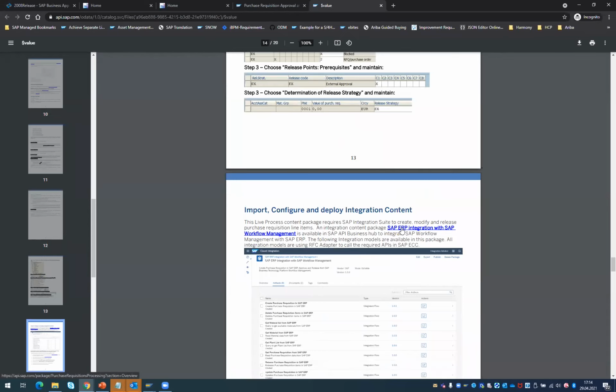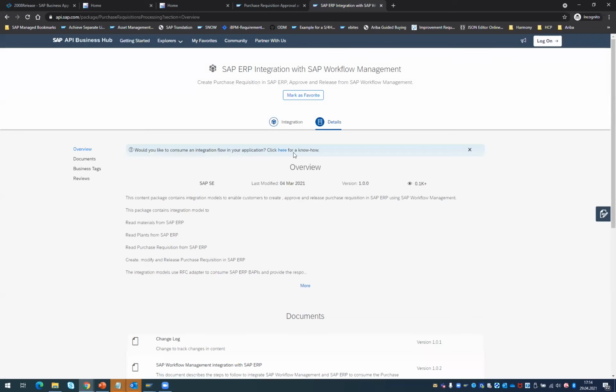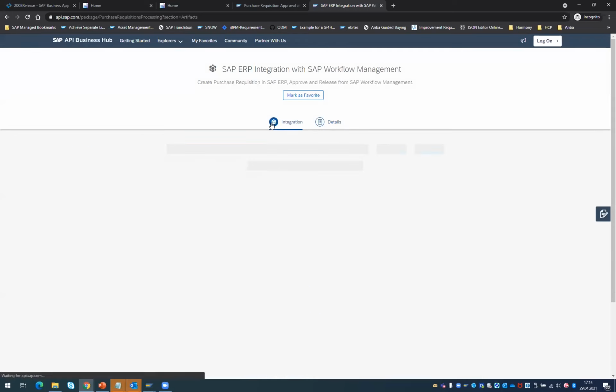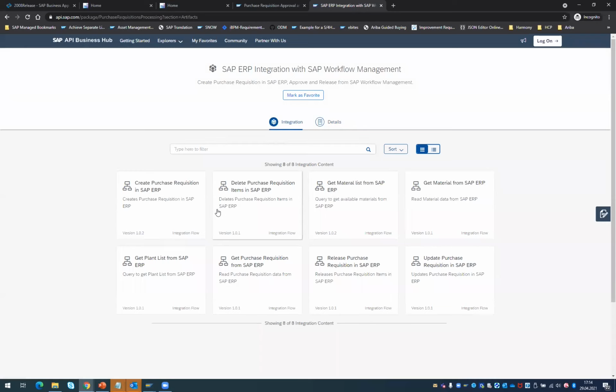And as I said, we are also providing the related integration content, which is also a value add. So you can see now the related integration is also available as part of our content package. You are able to search and find the materials, you select the material, you get the related plants, you are able to create a requisition, modify the requisition, release the requisition, etc. These are the standard operations you perform through certain BAPIs, and we are providing integration content so that you as a customer do not need to spend additional effort to build this integration. So that is the content we are offering through the SAP API Business Hub.